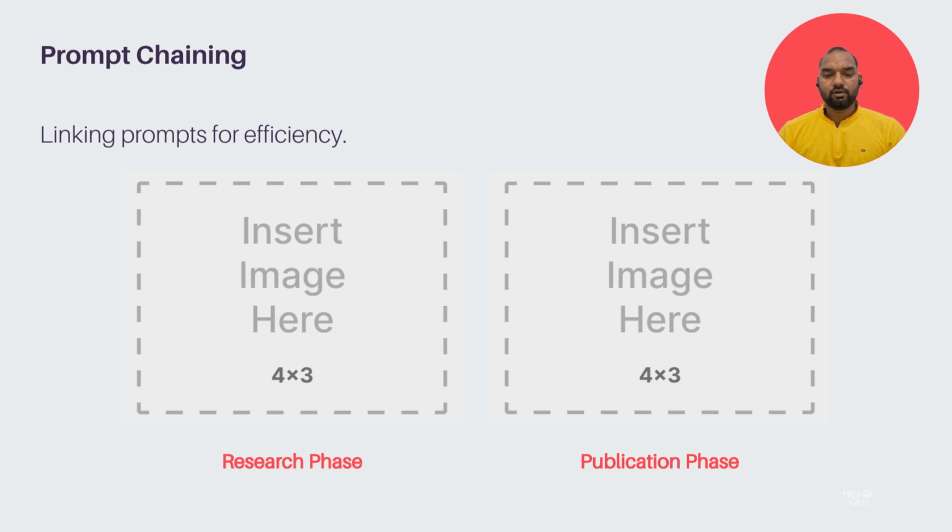Prompt chaining involves linking multiple prompt response cycles to tackle complex tasks in sequential steps. For instance, it can start with research, move to summarization, and end with publication. This method enhances task efficiency by breaking down larger objectives into manageable parts, ensuring a structured approach to problem solving.